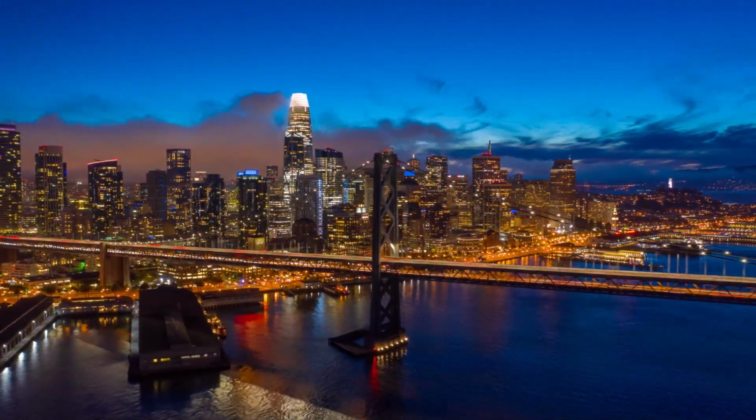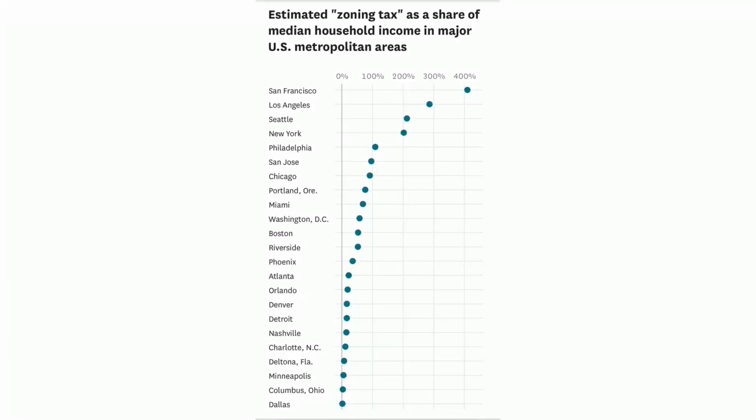And even Los Angeles is very high, even though Los Angeles does build quite a few more skyscrapers and even four-story buildings that the Bay Area does not build. Ironically, New York City is number 4 on this list. It's not that bad given the size and global importance of that metropolitan area. Because Manhattan is only a small fraction of New York City, the other boroughs are not quite as expensive because the zoning is not quite as restrictive.